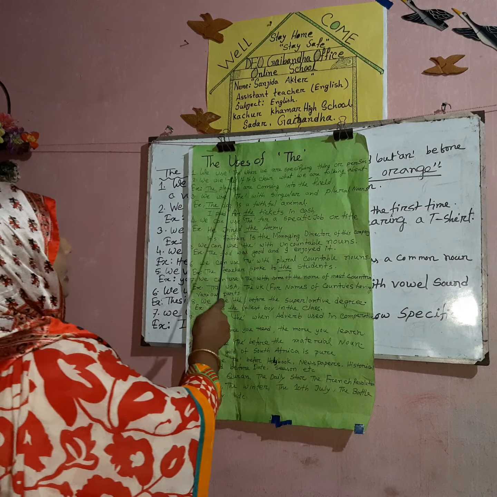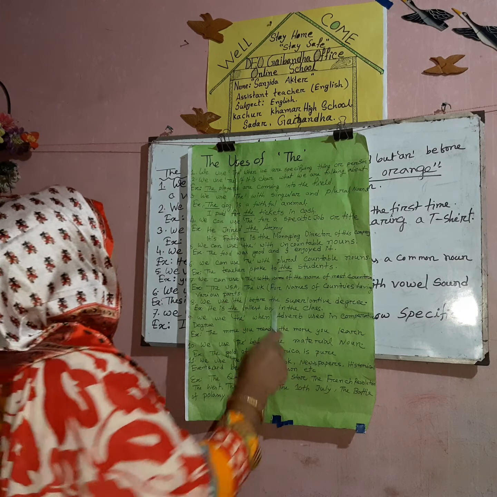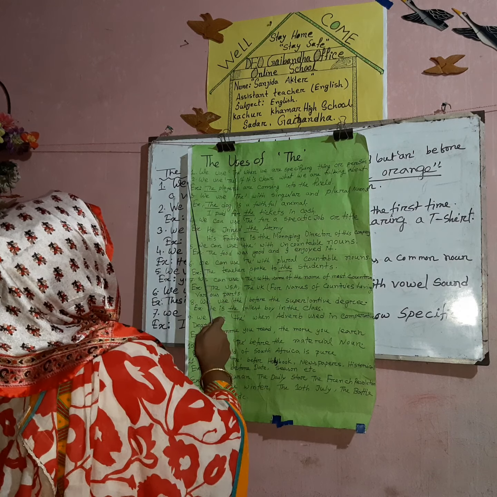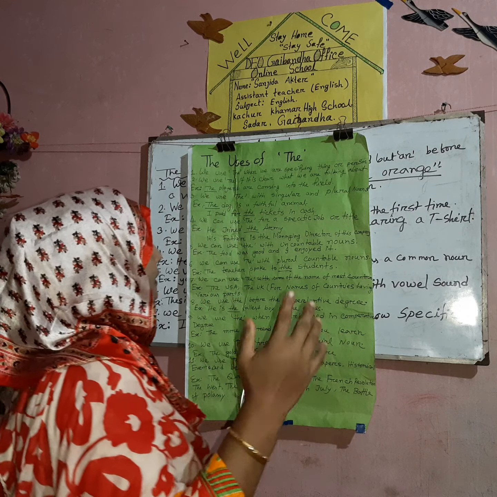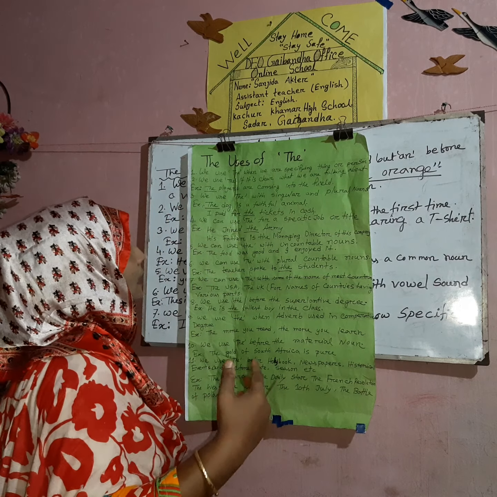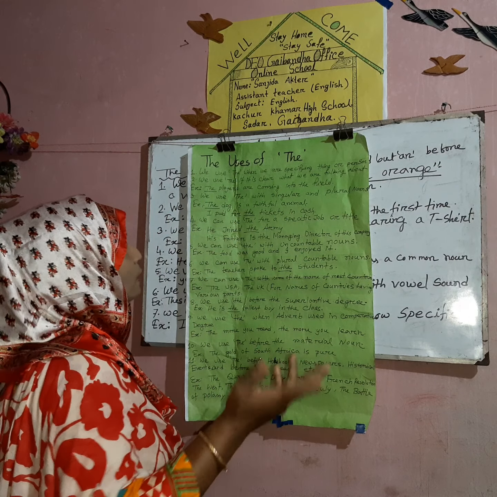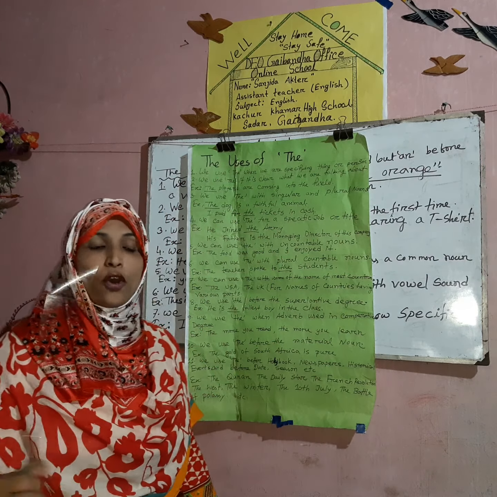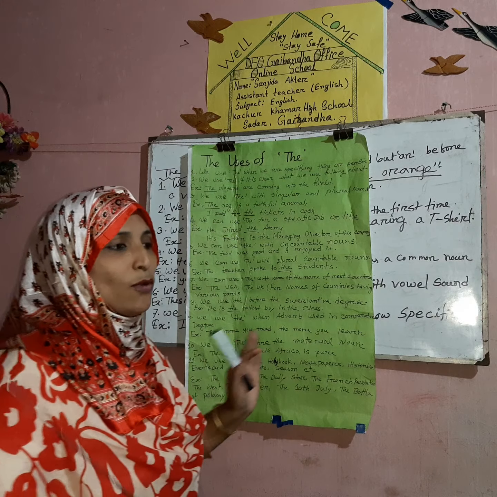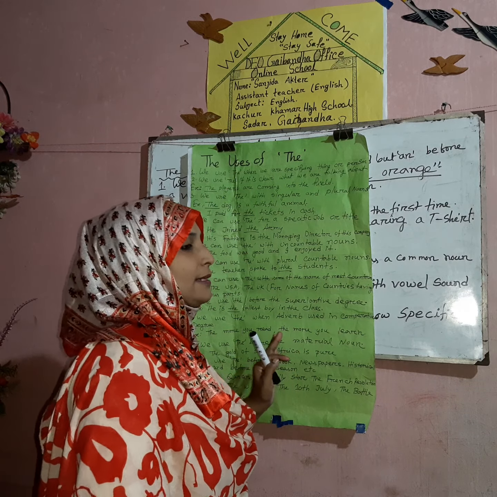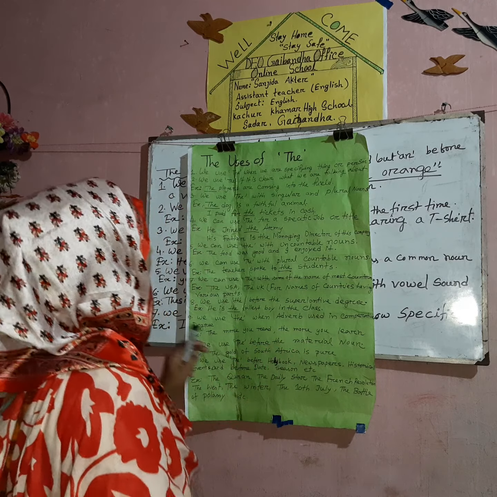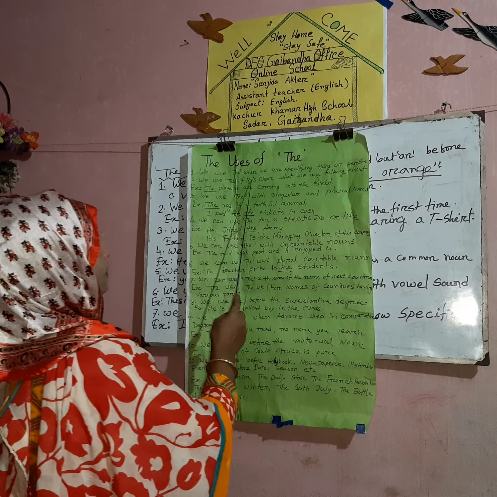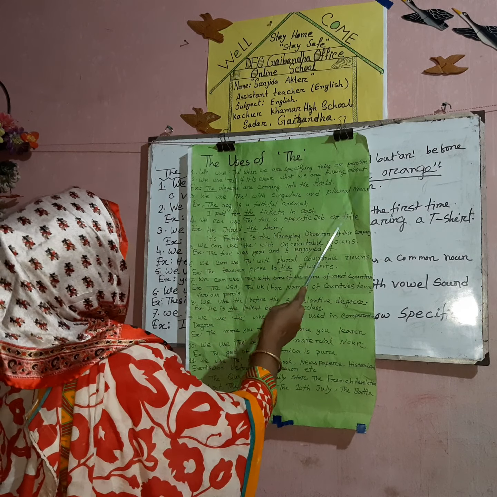Okay, my dear. Then we can see the chart. We use the when we are specifying things or persons. Specifying means I want the apple which is on the table. That is, not just any one apple, but this apple which is on the table. Okay, my dear. The number 2. We use the if it is clear what we are talking about.